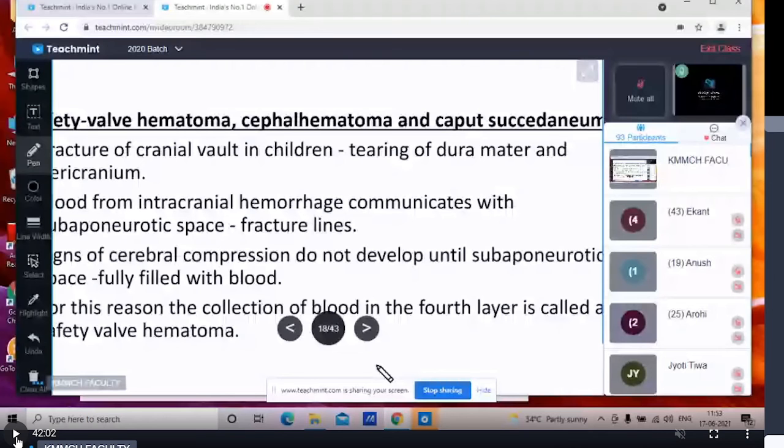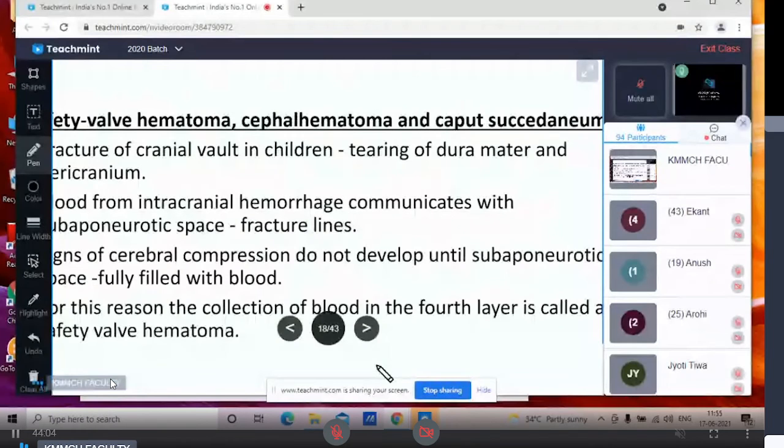So here यहाँ पे कोरोनल सुचर, लैम्ब्रॉइड सुचर, ये सुचर के लिमिटेड एरिया में अगर आपको हेमाटोमा मिलता है, so that will adhere or you can assume the shape of the related bone. Now this cephalohematoma is mostly limited to the suture line. It is nothing but the collection of the blood. It takes the shape of the related bone. It is firm and its edges are well defined as it is limited to the suture line.